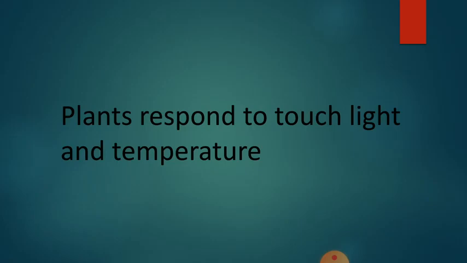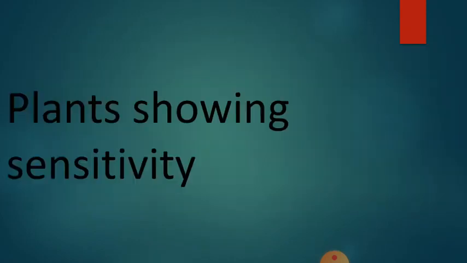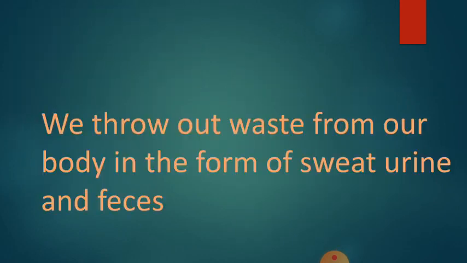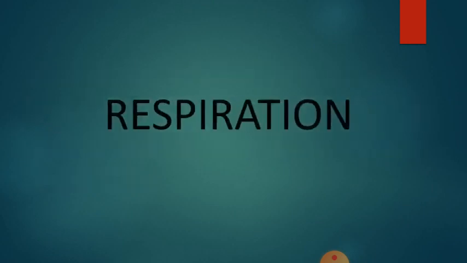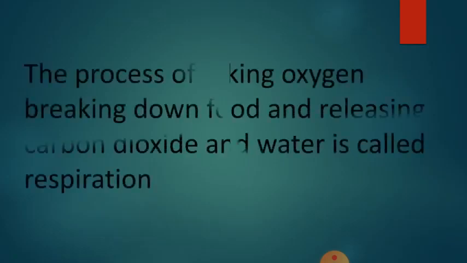Here, children, up to this we'll stop, and I want to tell you a very important thing. We learned 3 important definitions. The first one is respiration. We learned this definition. Write this one time in your practice notebook. The second definition is excretion.